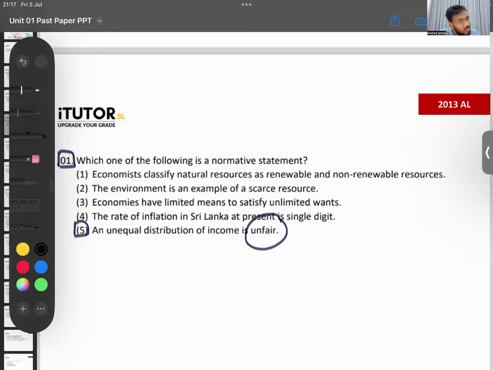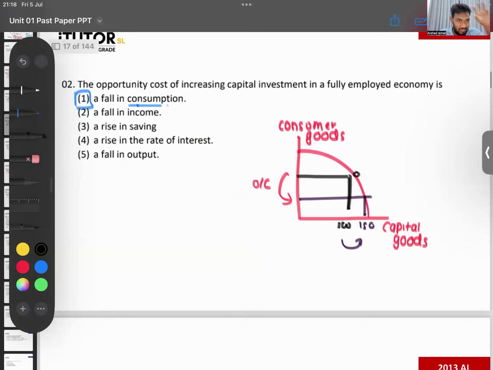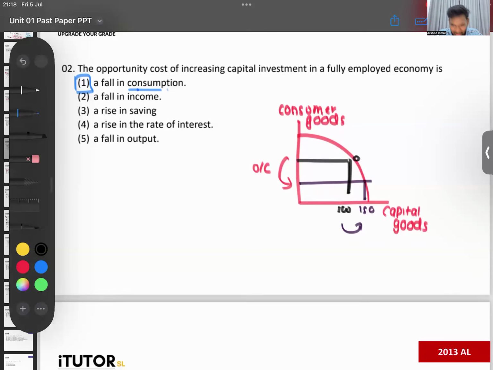What is hard for you might not be hard for me. So whenever you are doing questions, the difficult ones, highlight the question number or write that question number and keep it somewhere in a sticky note or something. You all have taken a printout of this. So on the first page, paste a sticky note or in the first page itself, just write 2011, this question is hard. 2012, this question. 2013, this one. So whatever is hard for you, write it down. Don't write all the question numbers. Then one day before the exam, you only go through those.